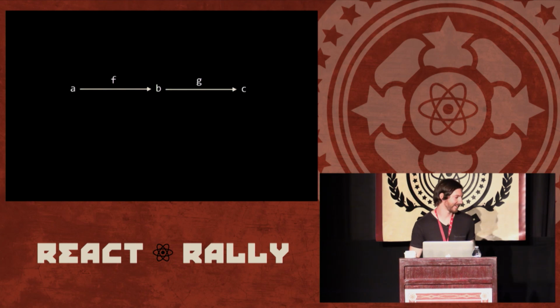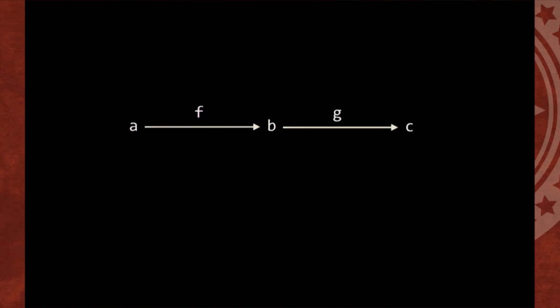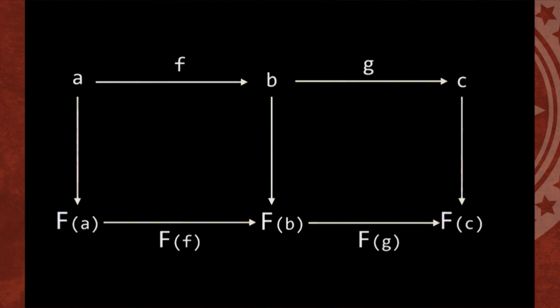Hang with me for a minute and we'll get to code. So we have this function f that takes an a to b, and g takes a b to a c, and we can compose them together and we get straight from some type a to some type c. And what I want to talk about today is this one.